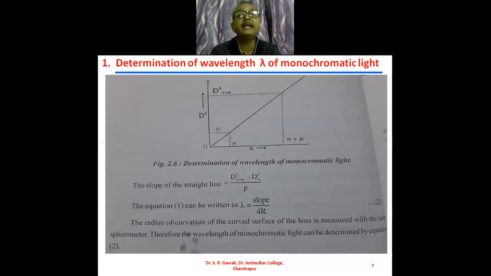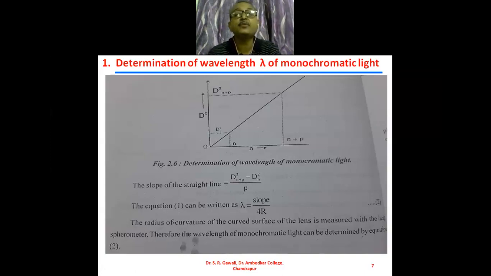Then we get a graph which is as shown in the figure. Here along the y-axis we will take the square of the diameter, and along the x-axis we will take the number of rings. So we get here the graph between d square and n as a straight line, and we will obtain the slope of this straight line.